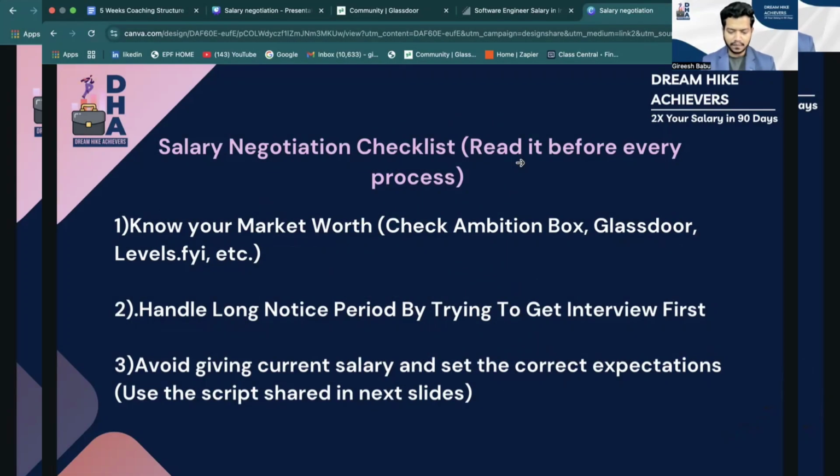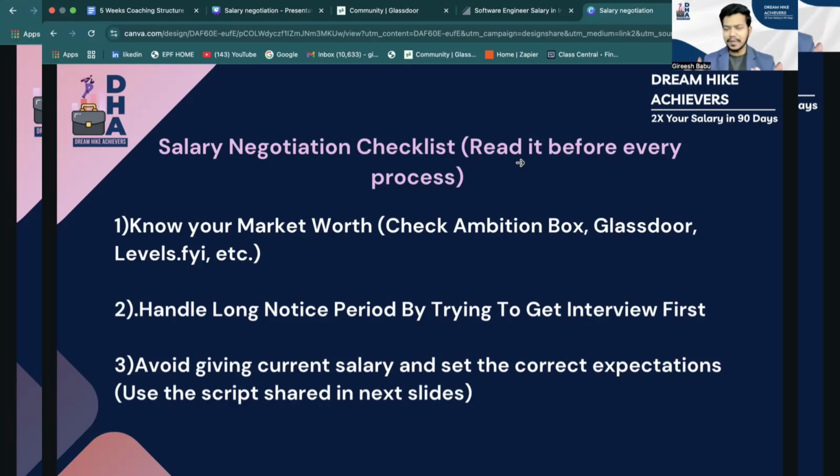So first thing, if you want to negotiate your salary, first you need to understand what exactly your market worth is. Let me explain with an example. Say you're a software developer with 4 years of experience. What exactly are different software organizations in the market currently paying a developer with 4 years of experience and your technical skill sets? If you can understand the average of that, from there you can negotiate with proper data points. So we'll discuss market worth today.